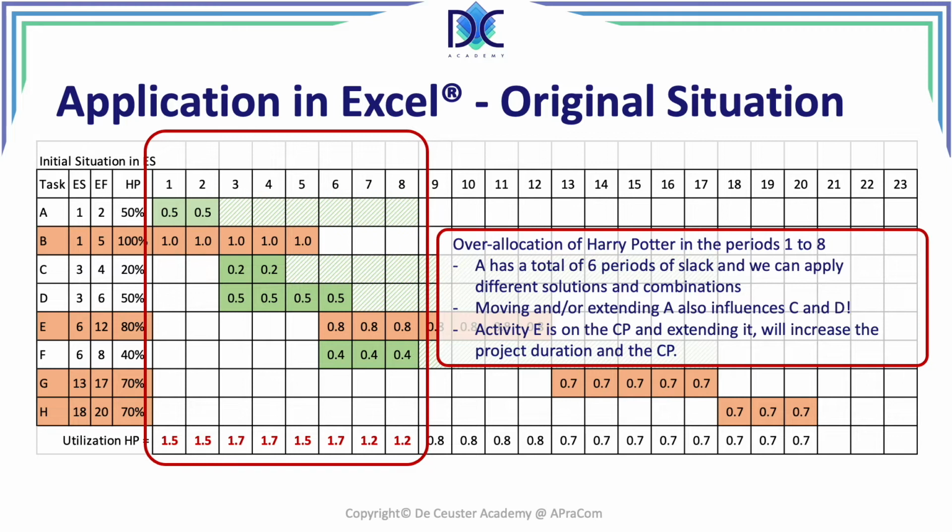Now, activity E is on the critical path, and when we would extend that activity, and we will see in the example where we're going through the different possibilities, what happens here is that we have to extend activity E, which will automatically have an effect on the duration of the project. That's why we also put here 3 extra columns, 21, 22, and 23, because the effect of leveling will be that the project duration will increase. Let's have a look at the Excel.